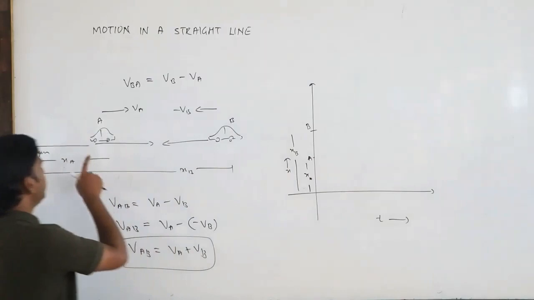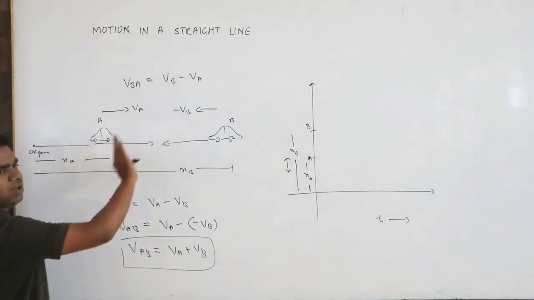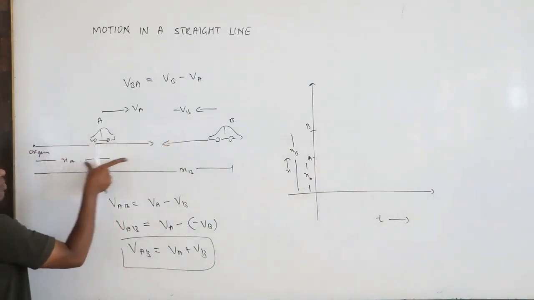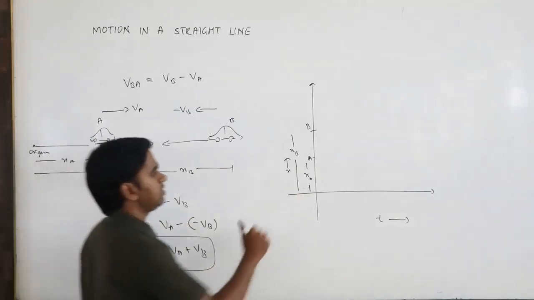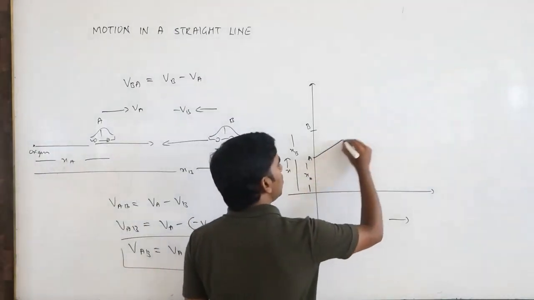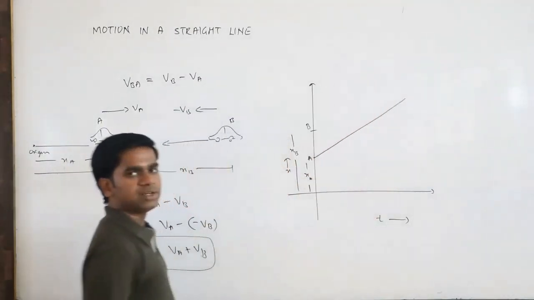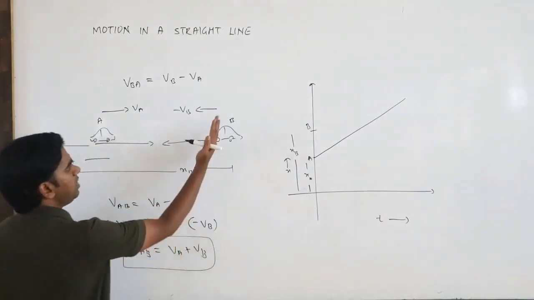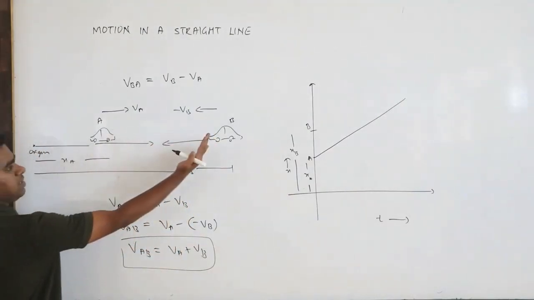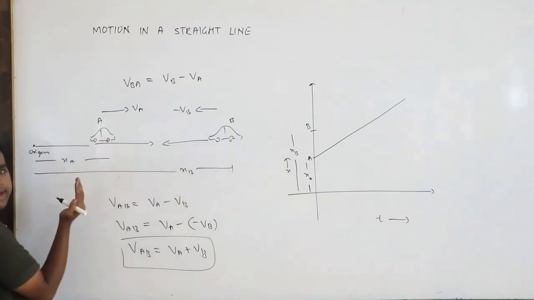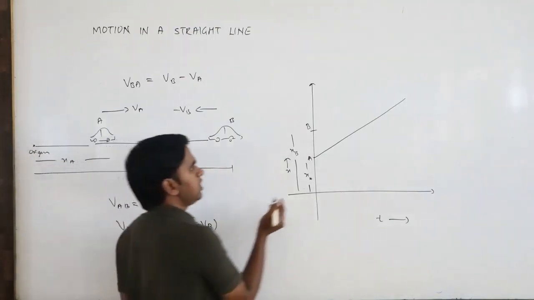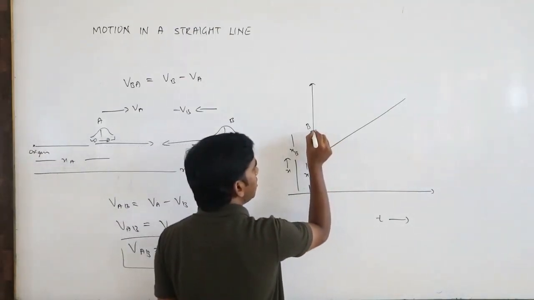Now see here, from O, A is going in the forward direction, so XA goes on increasing. What about B? B is coming towards O, which means XB is decreasing, coming to its original reference point.